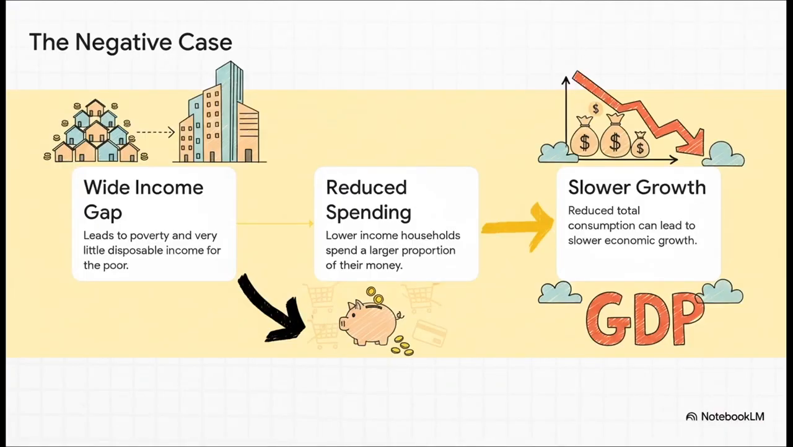A massive gap in income means the poorest households don't have much money left over after essentials. And here's a key bit of economics for you. Lower income families tend to have what's called a higher marginal propensity to consume, which is just a fancy way of saying they spend a bigger slice of any extra cash they get. So if all the money is stuck at the top with people who tend to save more, then overall spending in the economy, the aggregate demand, goes down, and that can put the brakes on economic growth.